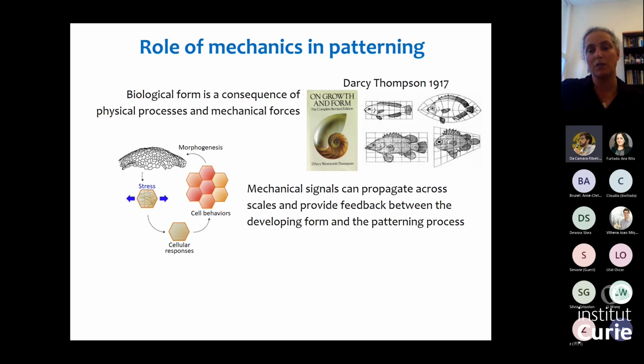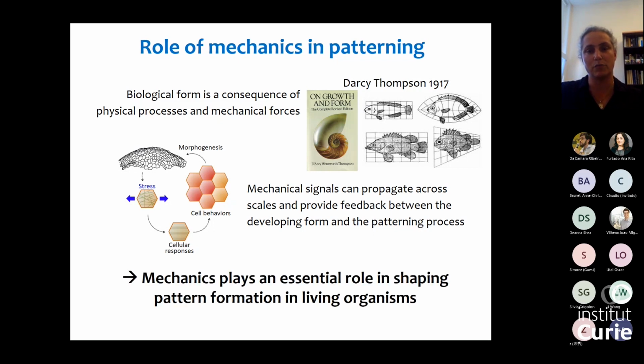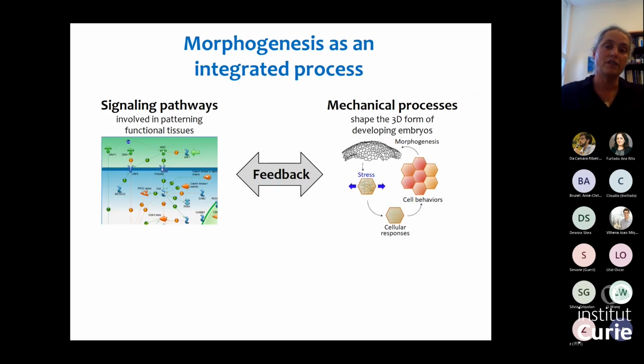And it's becoming more and more appreciated that this is an essential part of the patterning process. So we have the biochemical and genetic networks that are generating patterns, but in parallel, we have all these mechanical processes that are also actively shaping the pattern that emerges. So when we think of morphogenesis, we really need to think of it as an integrated process where we have the biochemical signaling pathways, the genetic interactions, we have mechanical processes, and there's continuous feedback between these two types of processes.